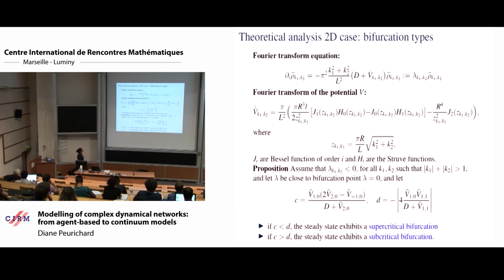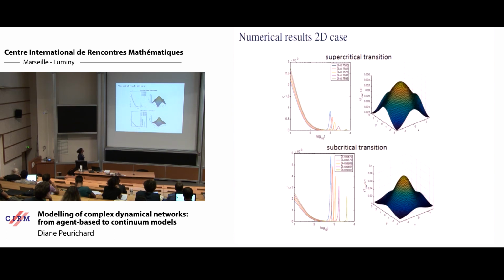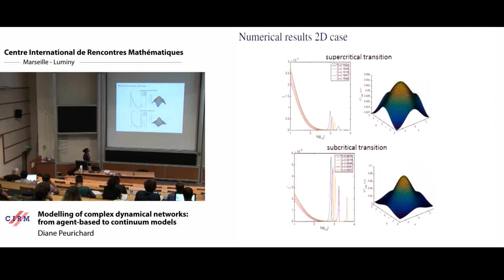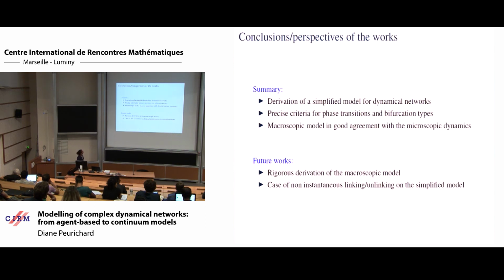So, fair enough, I will not talk about the analysis for the 2D case, but actually we can do it also in 2D, and we have also these supercritical and subcritical transitions in 2D. But now let me jump to the first conclusions and then the extension of this work.